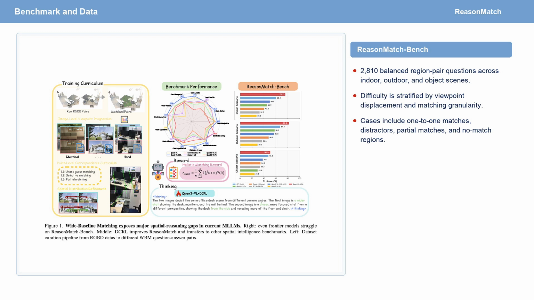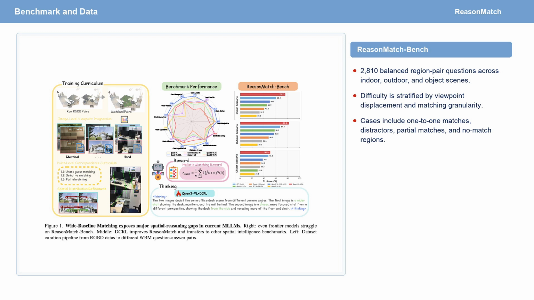Our first contribution is ReasonMatch Bench. It contains 2,810 balanced region pair questions across indoor, outdoor, and object-centric scenes. The benchmark is stratified by viewpoint displacement and matching granularity, so it covers not only easy overlap cases but also hard wide baseline settings. This makes it a useful testbed for evaluating whether MLLMs can reason about physical correspondence rather than only answer coarse VQA-style questions.